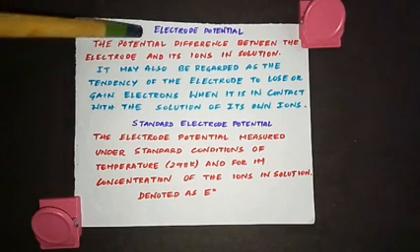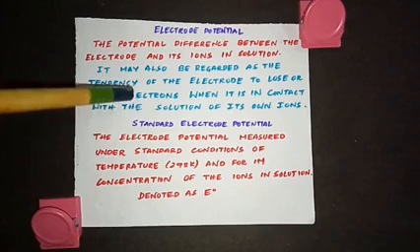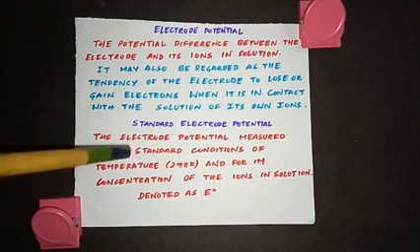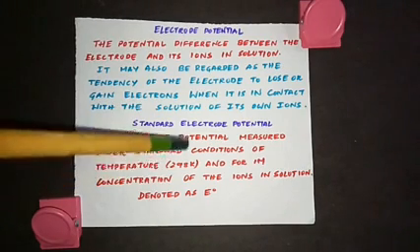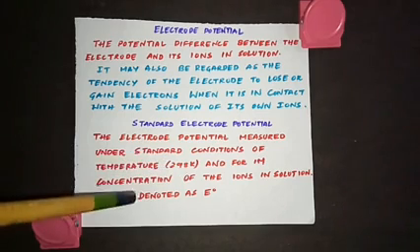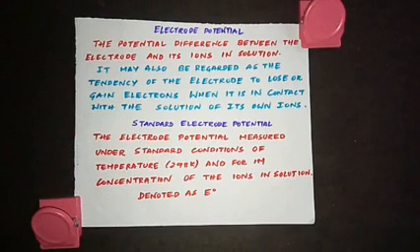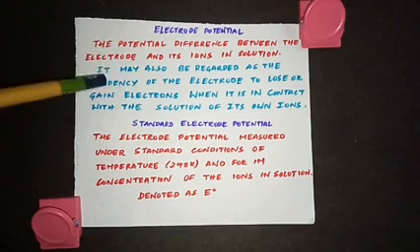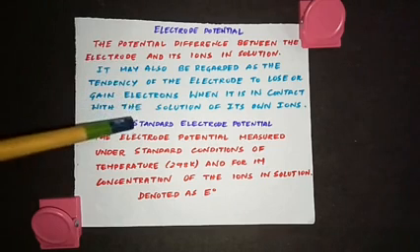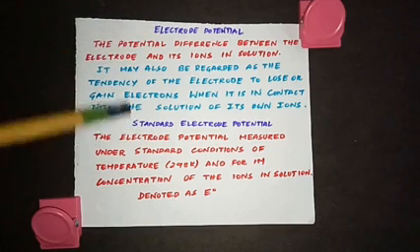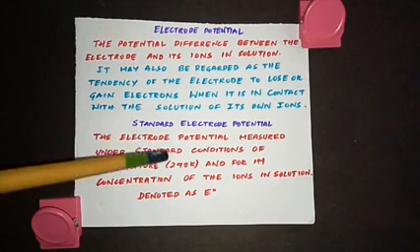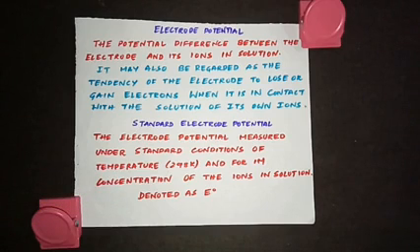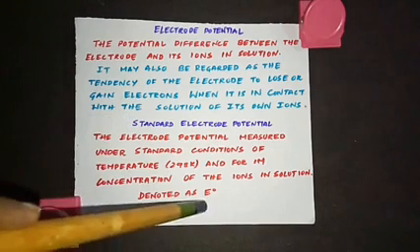So this electrode potential is called standard electrode potential only when the electrode potential is measured under standard conditions of temperature, which is 298 Kelvin, and for 1 molar concentration of the ions in solution. And then this standard electrode potential is represented as E0. So electrode potential is nothing but the tendency of the electrode to lose or gain electrons. And when do you call this electrode potential the standard electrode potential? When you measure it under standard conditions of temperature and for 1 molar concentration solution, and then that standard electrode potential is represented as E0.